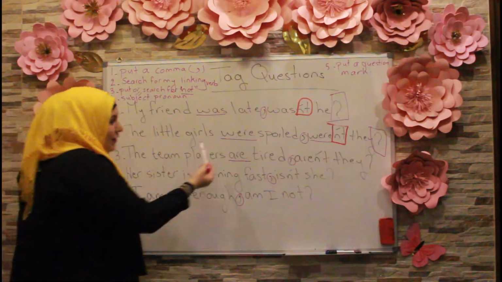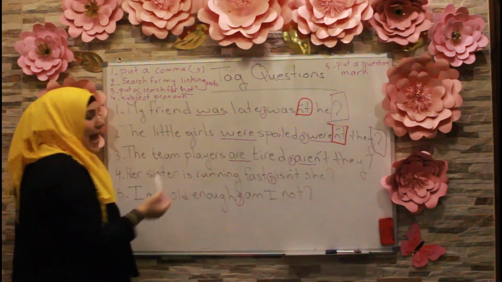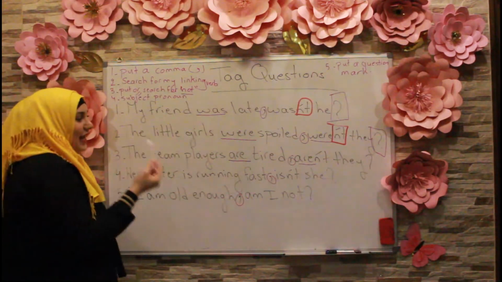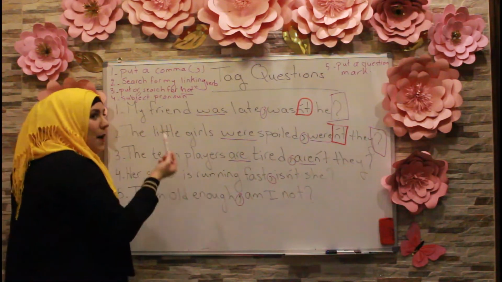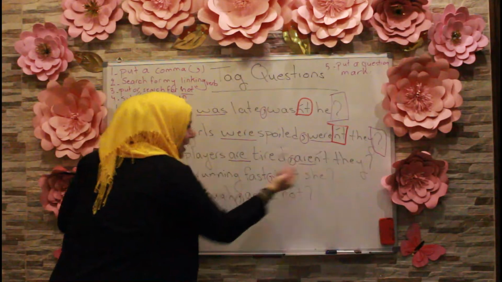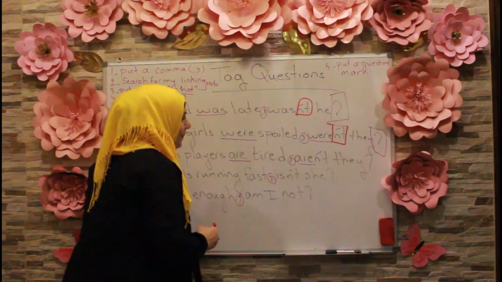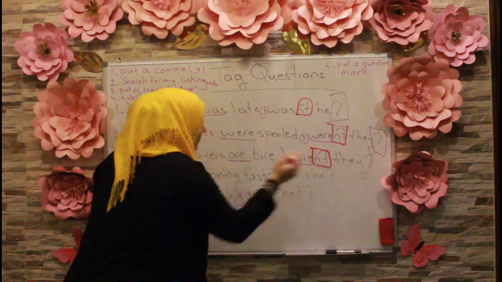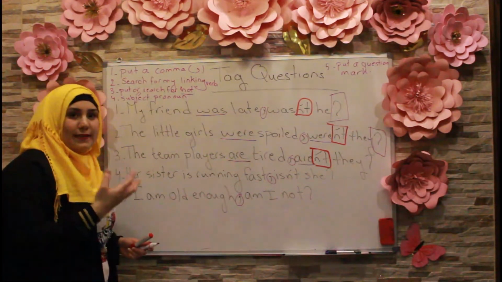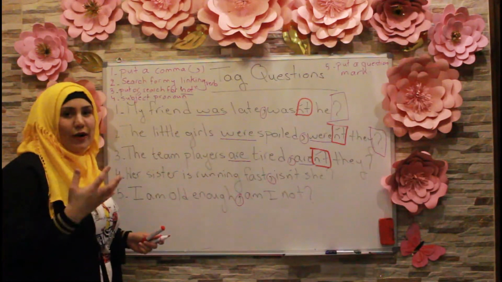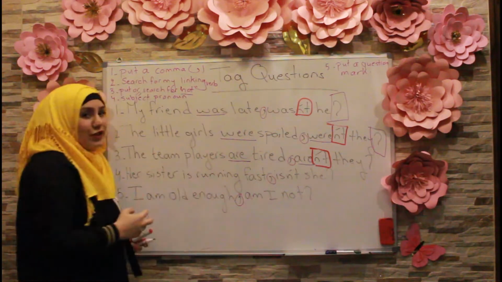So this means that after the comma, I rewrite the verb, which is are, and I add to it the not. I change it into the negative. Because when before the comma I have the verb in the positive form, after the comma I should change it into the negative form. So here for number 4, I should change my complete subject, or my compound subject, into a subject pronoun whenever I want to make it in a tag question form.